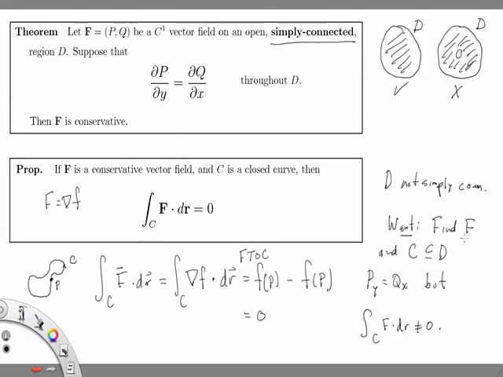So if we find this F such that this condition holds but this condition here doesn't hold, this integral is non-zero, then that would be a counterexample to this theorem in the case where D is not simply connected. So this theorem does hold in general if D is simply connected, so for regions like this. So we're going to find a counterexample in the case where D is not simply connected. The next thing to do is to actually find a specific F and C and D where this actually works, and that's what we're going to do on the next slide.